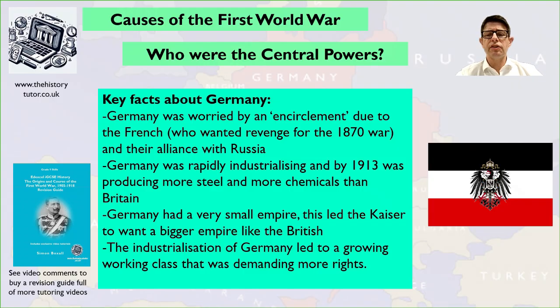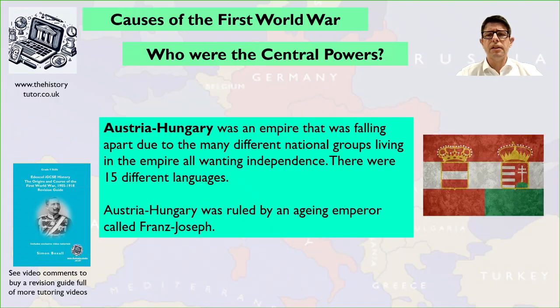Germany was also industrialised, with a growing working class who wanted more rights and more say in running the country. And the Kaiser wished to distract them with an aggressive foreign policy. So what about their main partner, Austria-Hungary? This was an empire that was sort of the sick man of Europe. It was slowly falling apart.